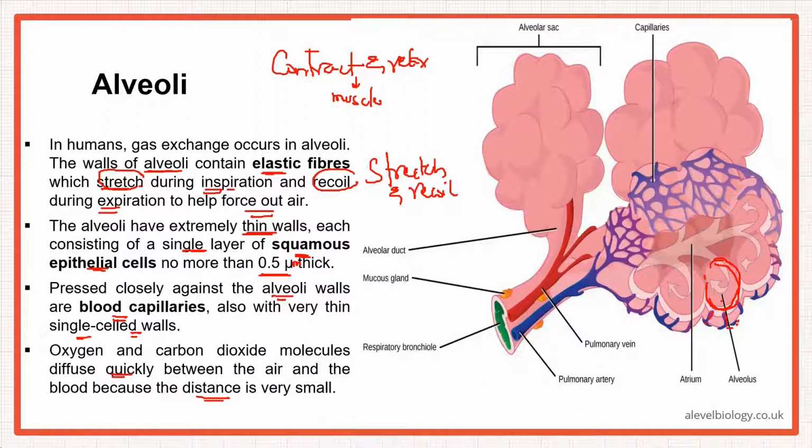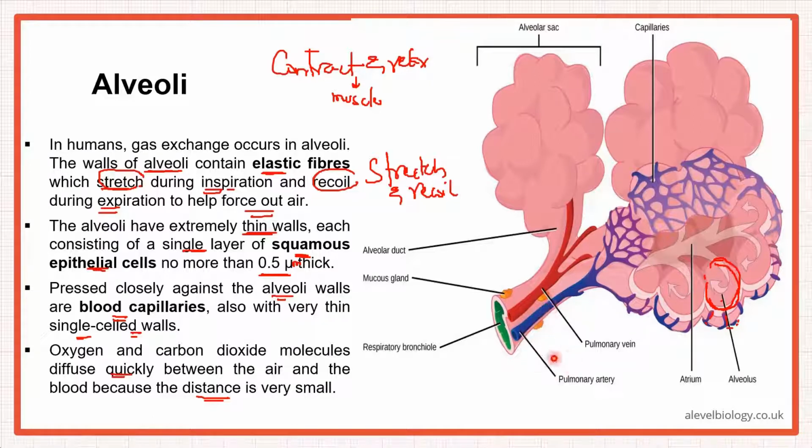One more thing that you should actually notice here is this. See, the blue part here is what is called the pulmonary artery. Now remember, in the alveoli, the blood is coming in from the right ventricle through the pulmonary artery, right? Because deoxygenated blood gets from the superior and inferior vena cava into the right atrium. Then the right atrium pumps it into the right ventricle, and the right ventricle pumps this blood through the pulmonary artery into the lungs for oxygenation.